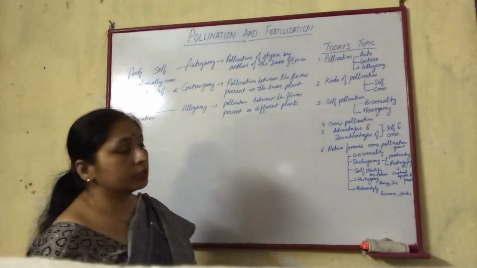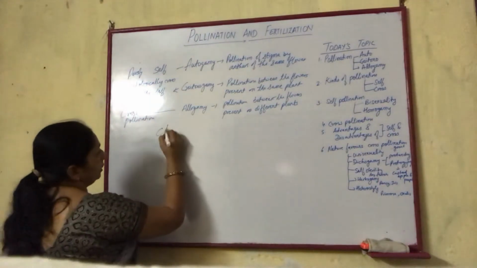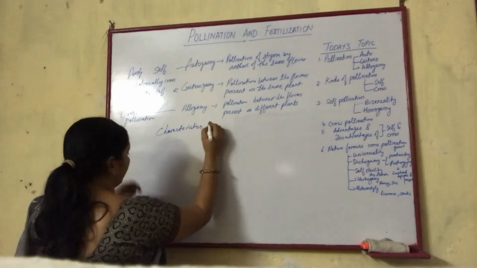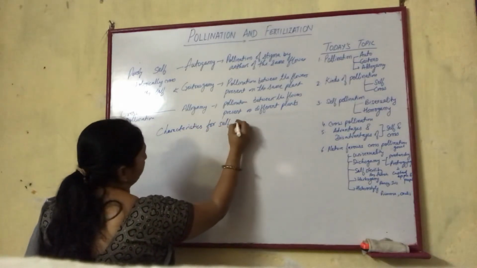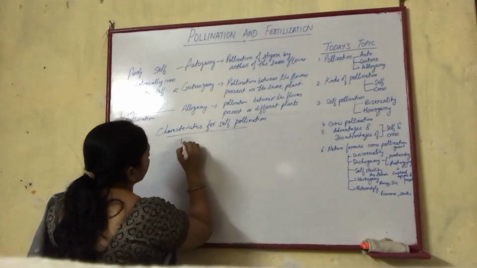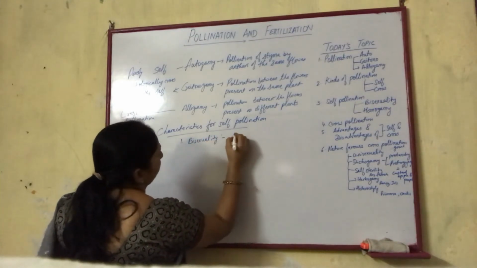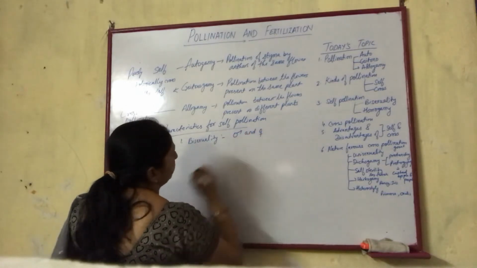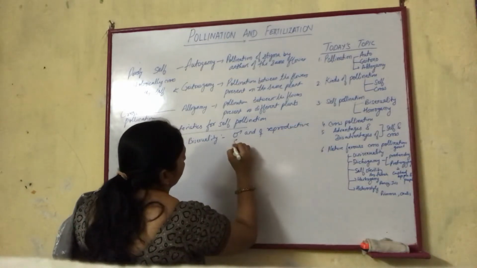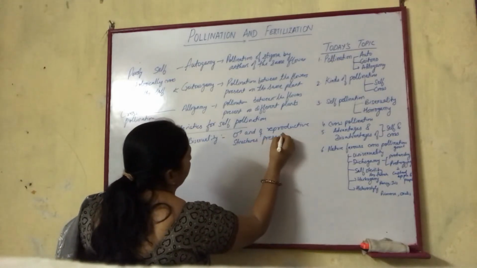Next is self pollination. What are the characteristics for self pollination? Number one is bisexuality, which means male and female reproductive structures are present in the same flower.